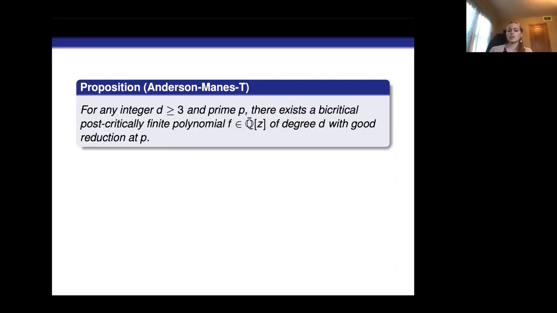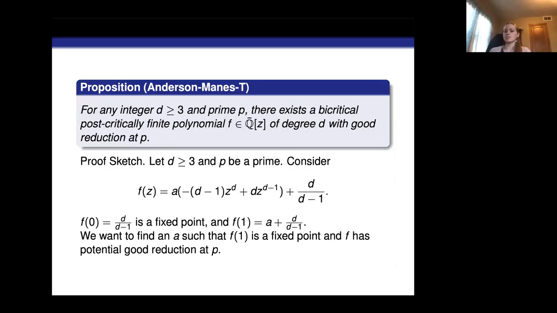We can prove this using that example of the cubic polynomial that had good reduction everywhere. We know that was built from a Belyi polynomial, so we can just extend that Belyi polynomial to degree d. What's in these parentheses here, negative d minus 1 times z to the d plus d times z to the d minus 1, is just a Belyi polynomial, specifically B_{d,1}.